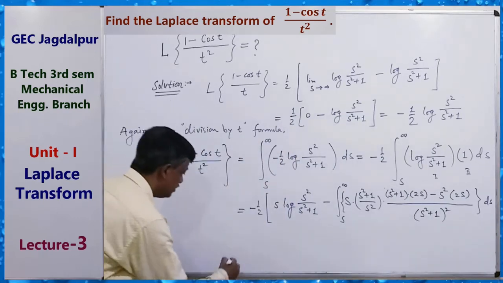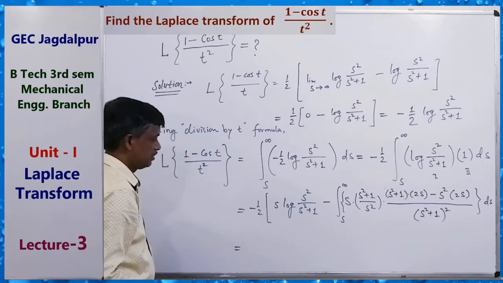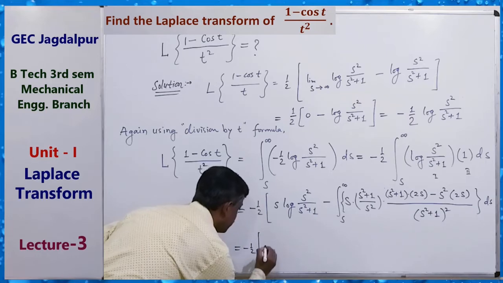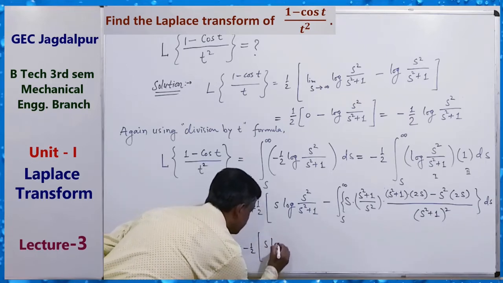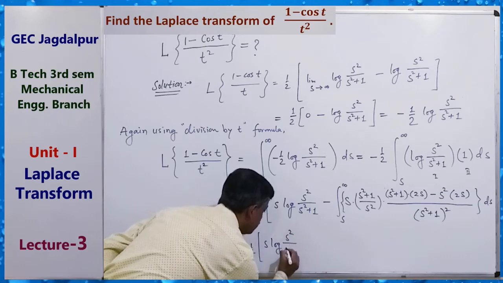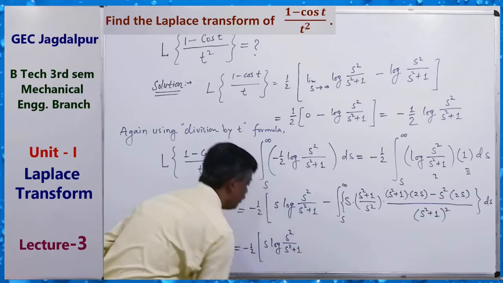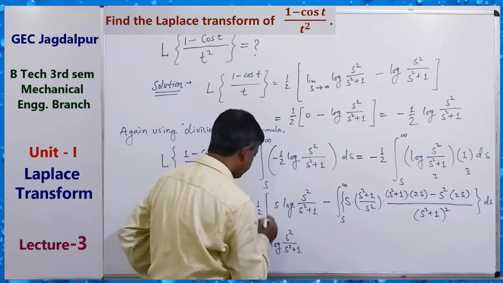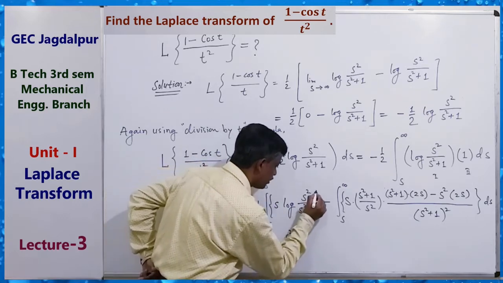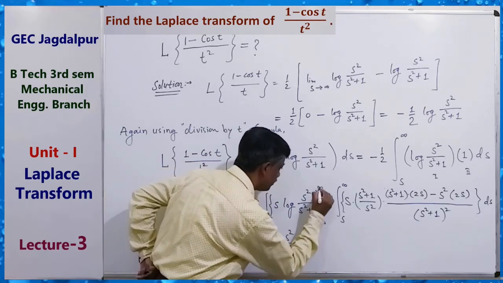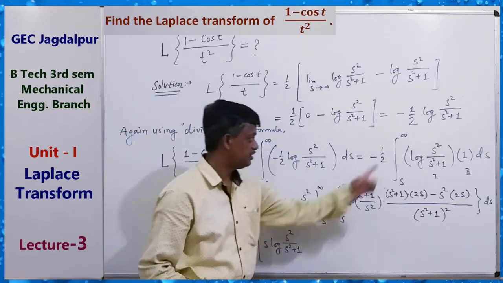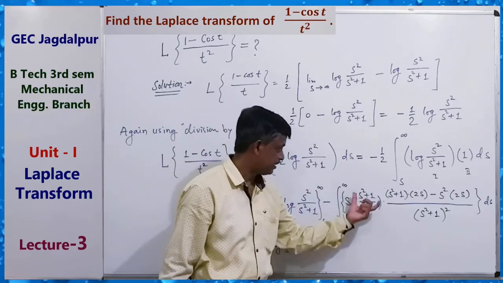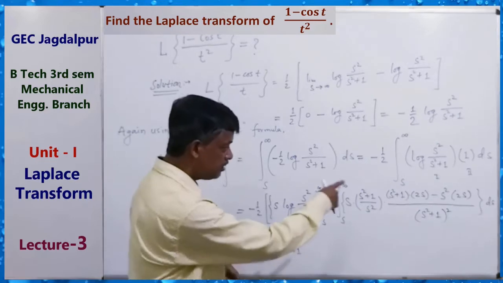Clear? Now, this is equal to minus half, s log of s square upon s square plus 1, from s to infinity. Okay, by parts with limit. So first part limit s to infinity, and second part again integration.